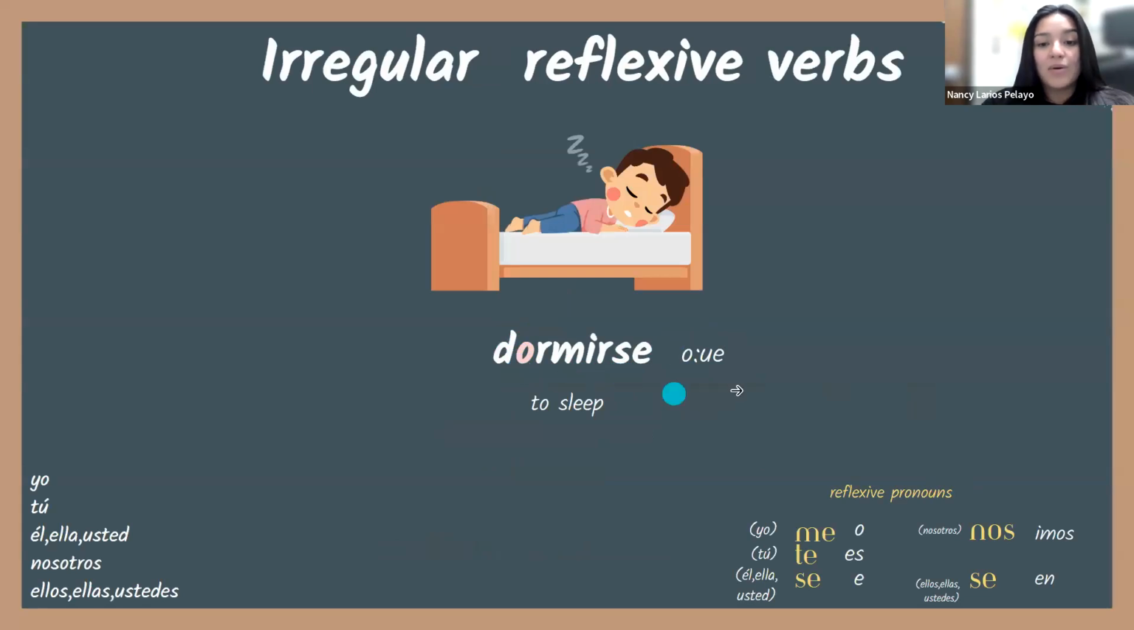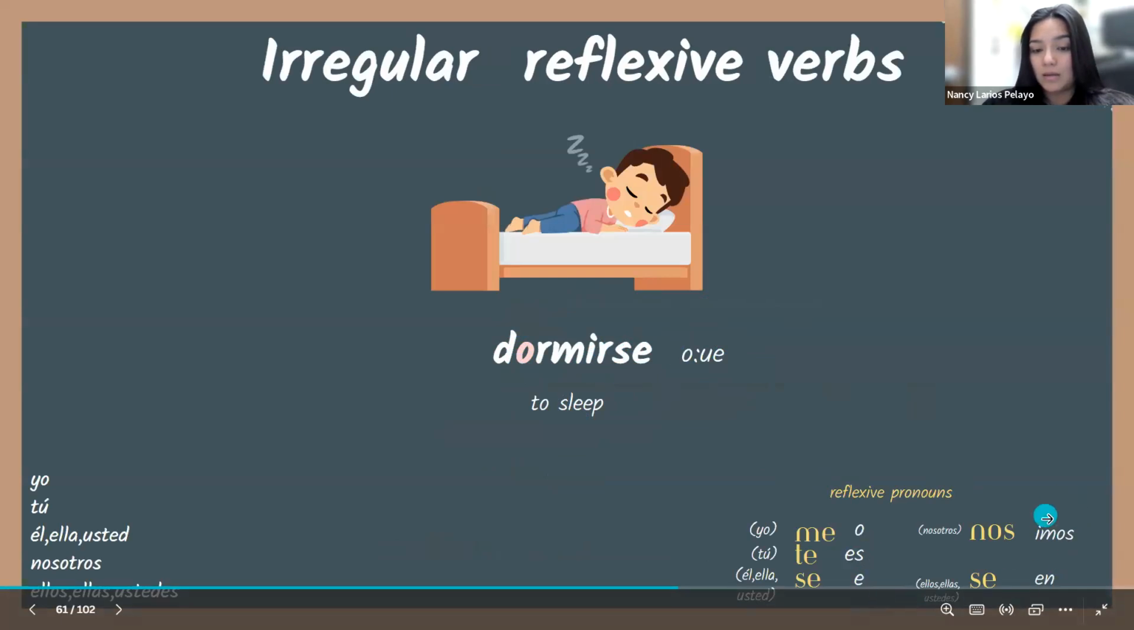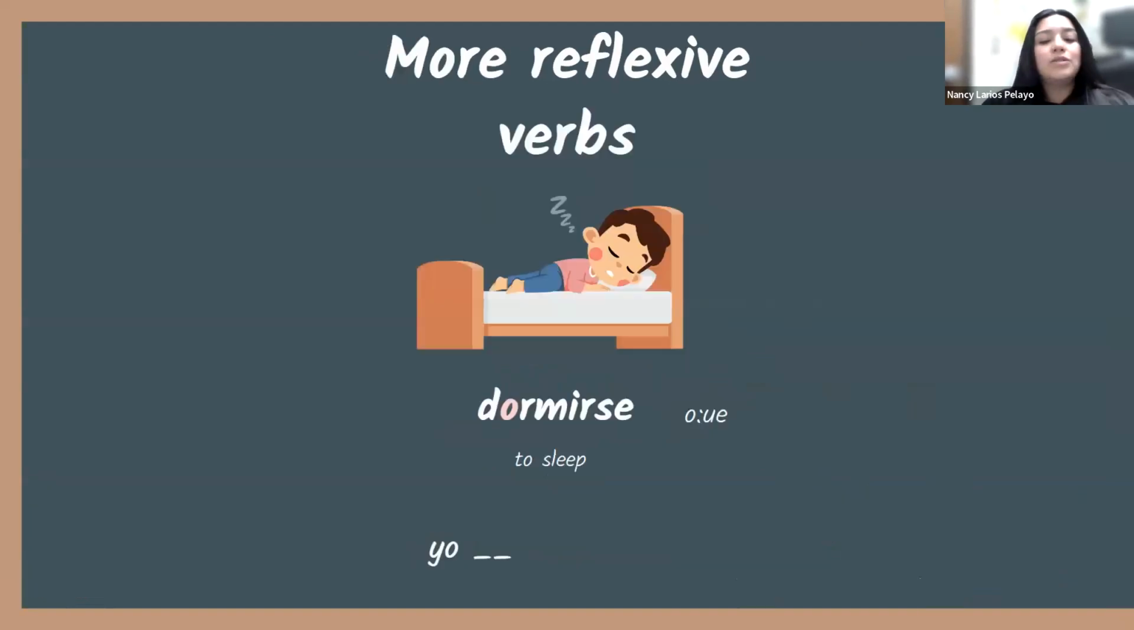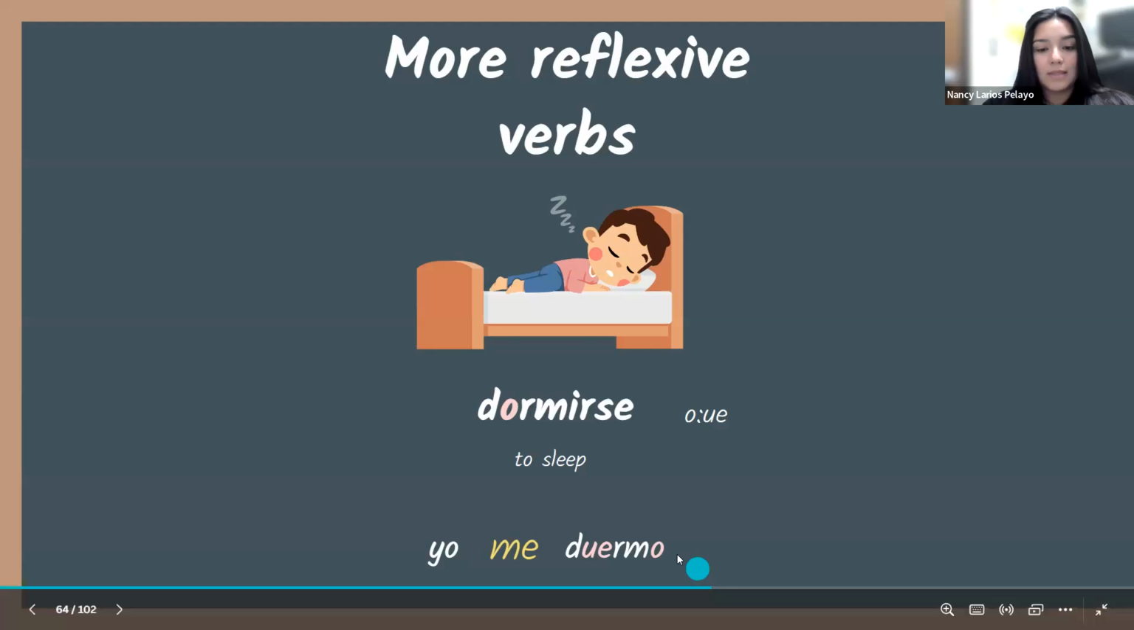Otra vez, cambia de la O a UE. It changes from O to UE again. Okay? And now, this time, it's not an AR verb. It's an IR verb. And so you have the endings for IRs right here in the corner. So dormirse, if it changes to an UE, right? Yo me duermo. Again, duermo.